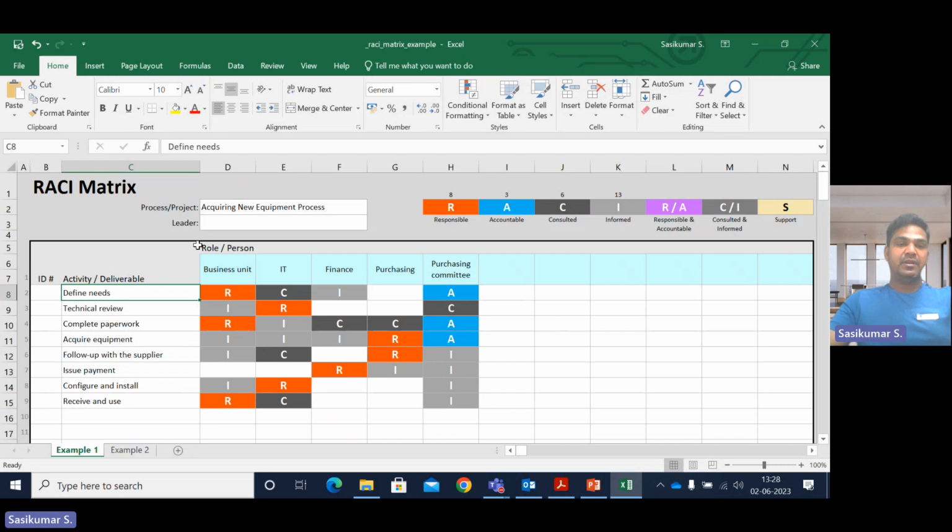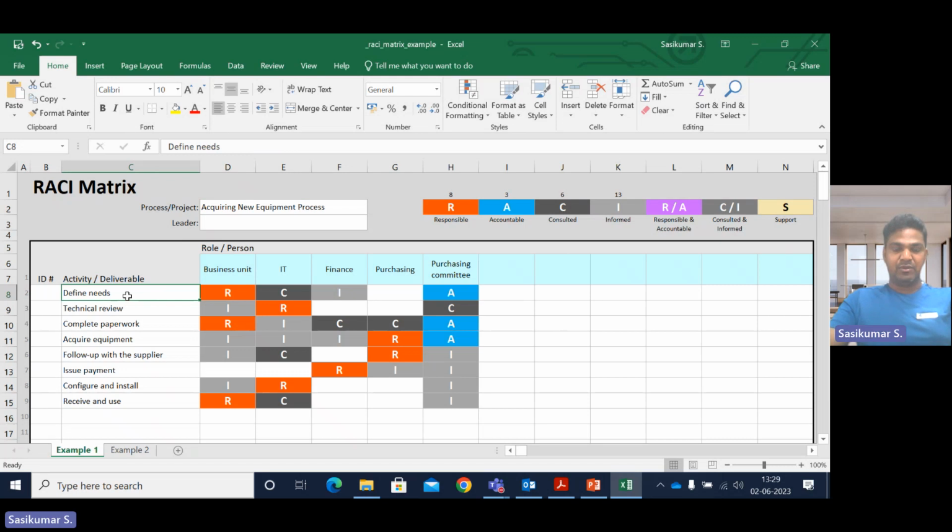For example, regarding this project, they have the acquiring new equipment process. So assume that we have to buy new equipment. Now, what activities do we want to do? The activities are listed here after brainstorming. After mentioning our stakeholders, the first activity is define needs. Define needs means, for acquiring the new equipment process, what needs must we meet?